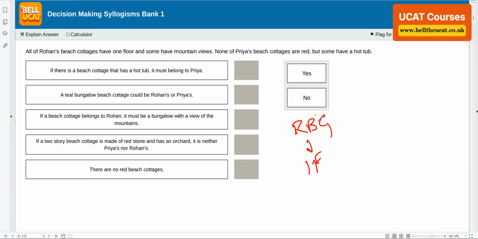All of them have one floor. All of them go in one bracket. Some have mountain views. Some means dotted lines have mountain views. That means most, which means solid lines, would not have mountain views.